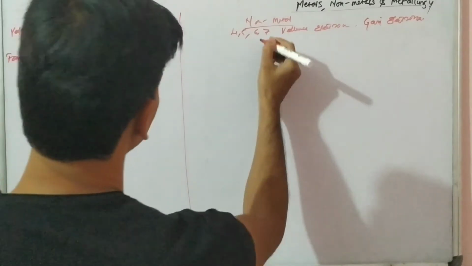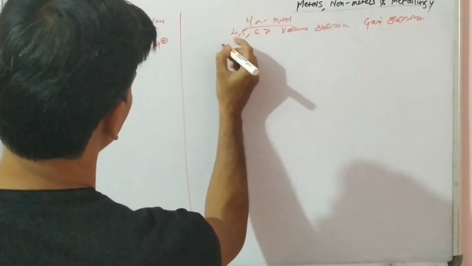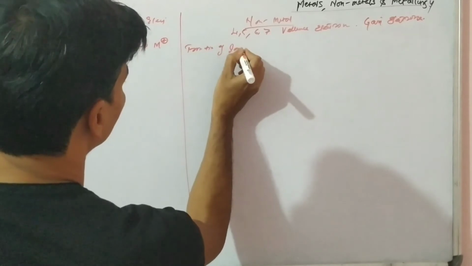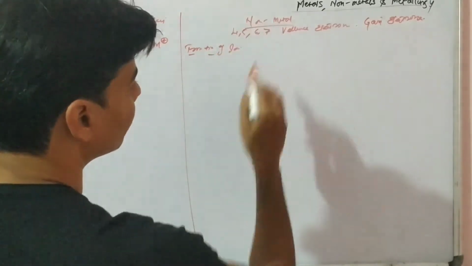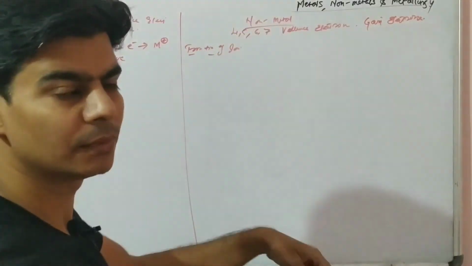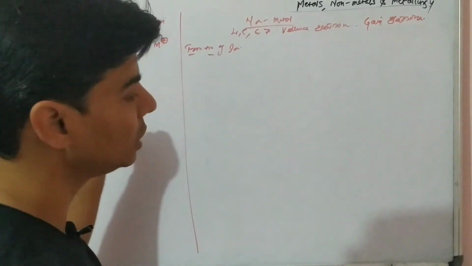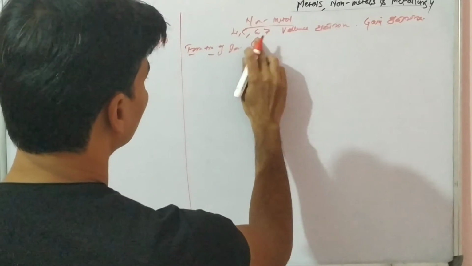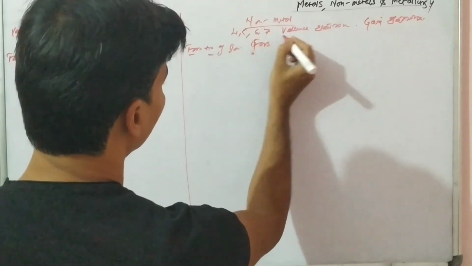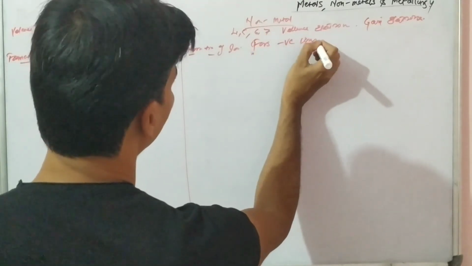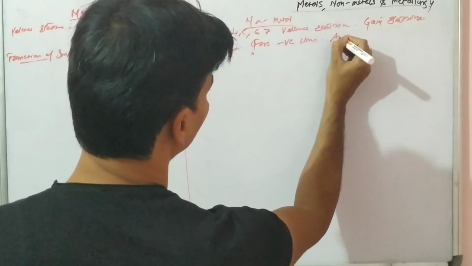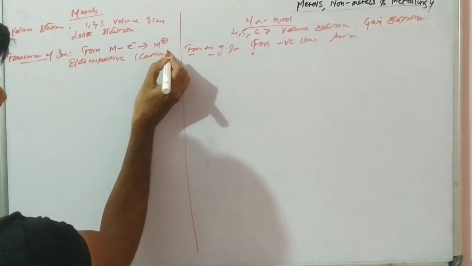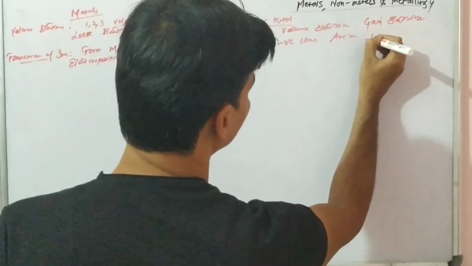Similarly, non-metals can gain electrons. Formation of ions. These non-metals, we have already discussed, have more number of electrons, so instead of losing electrons they will gain electrons. So they gain electrons and form negative ions, known as anions, and these are known as cations, right?